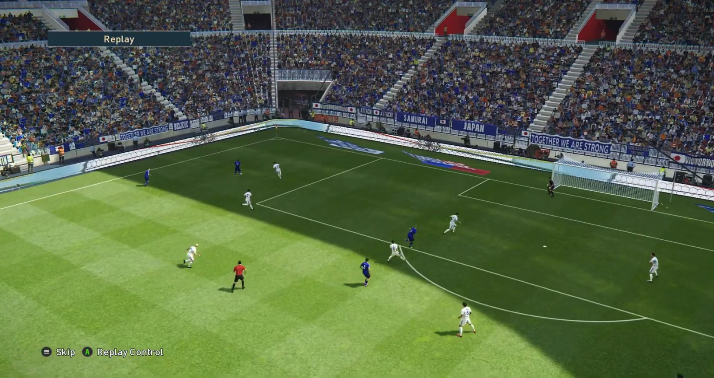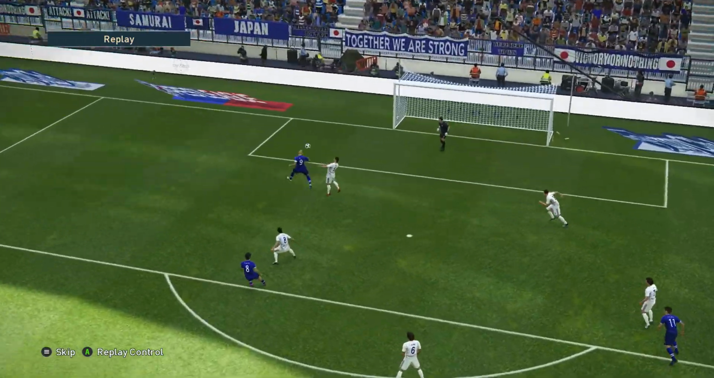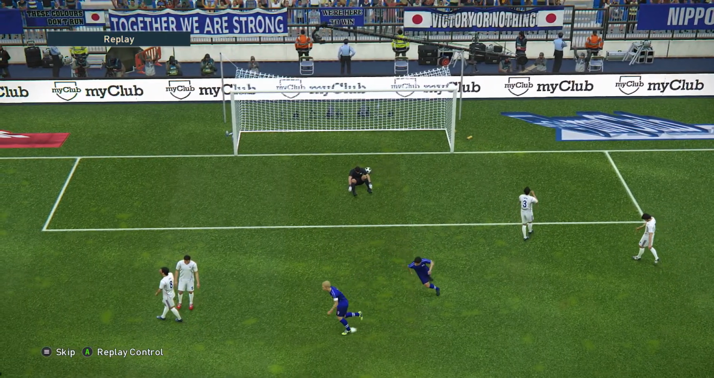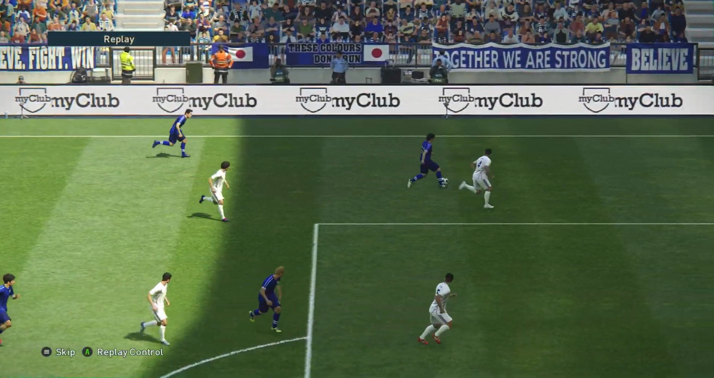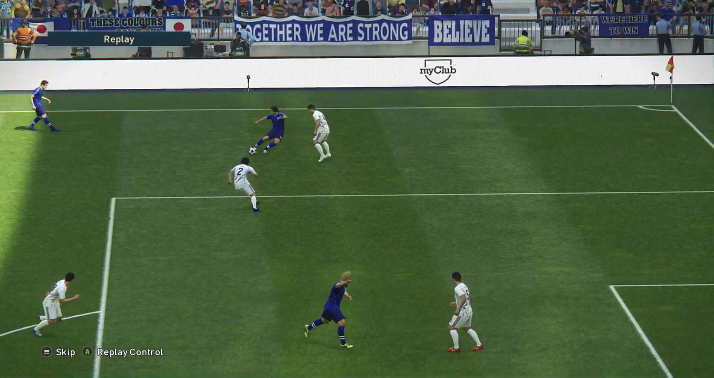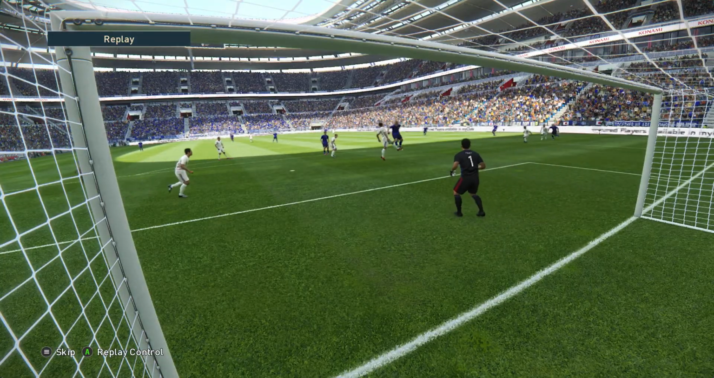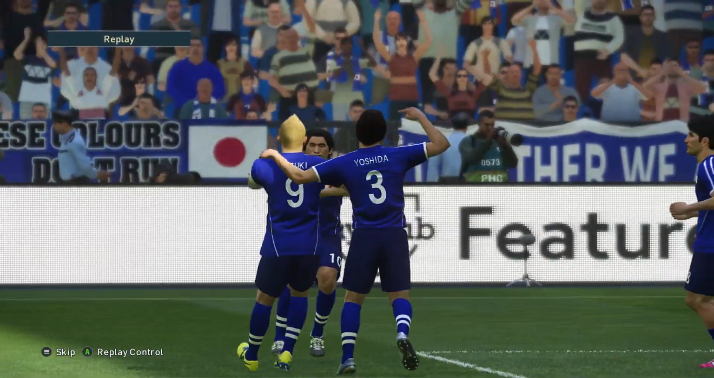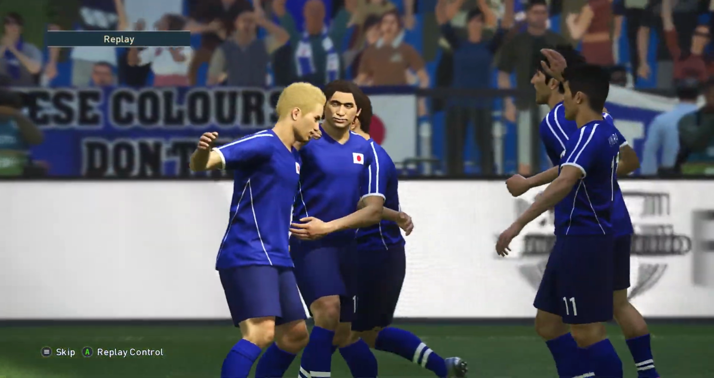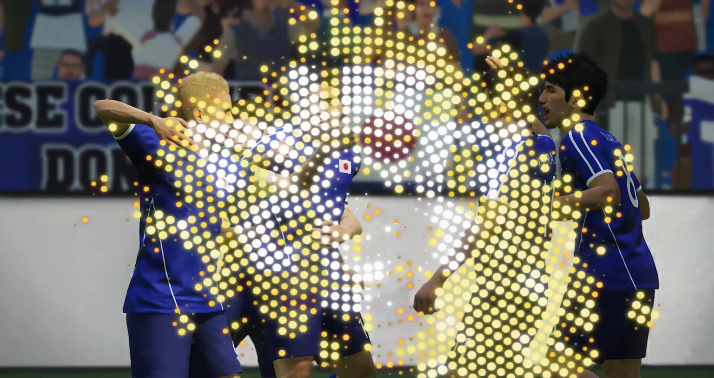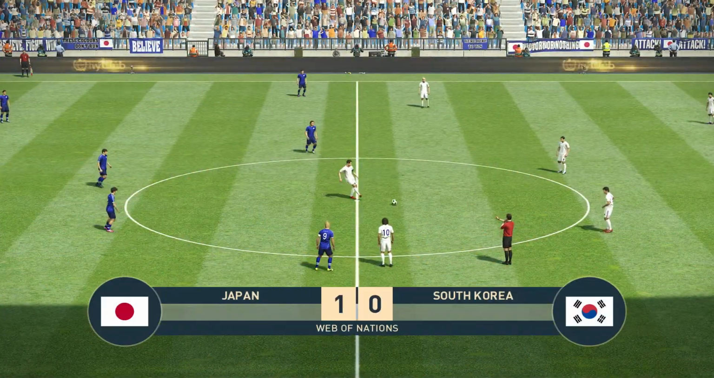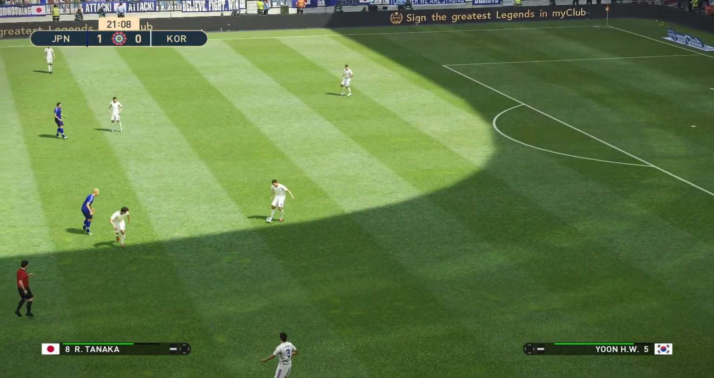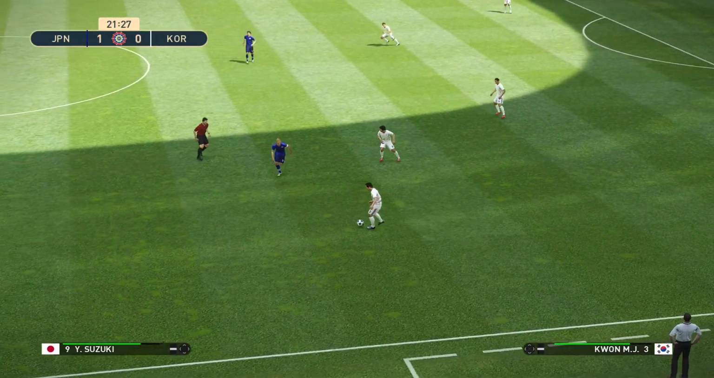It was Fujita on the left. Crossed it in. And a wonderful header from Suzuki. Showed great awareness. He knew where the keeper was. The keeper a few yards off his line. Great start for Japan. It's Japan 1, South Korea 0. 21 minutes gone.